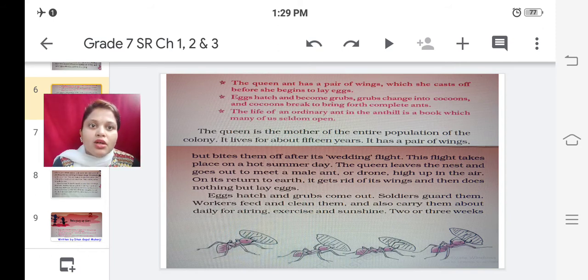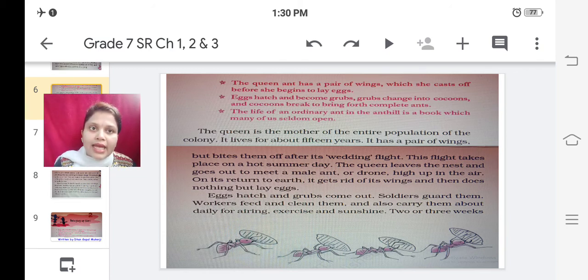So the queen is the mother of the entire population of the colony. It lives for about 15 years. It has a pair of wings but bites them off after its wedding flight. This flight takes place on a hot summer day. The queen leaves the nest and goes out to meet a male ant or drone high up in the air. On its return to Earth, it gets rid of its wings and then does nothing but lay eggs. So this is a short and sweet information about the queen ant.